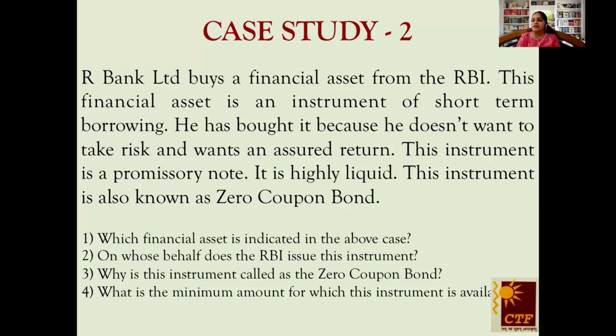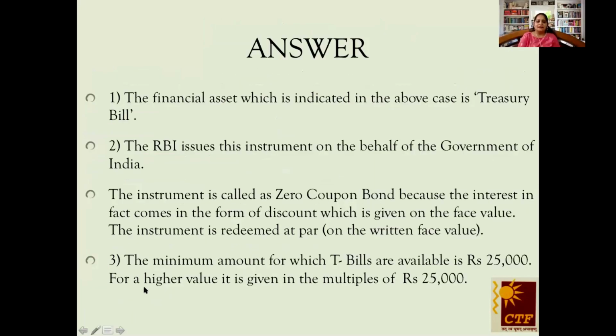So let's have the answers on the screen. The answers already discussed: treasury bill, on behalf of Government of India, zero coupon bond because zero interest, issued at discount, redeemed at par, and 25,000 is the minimum amount.